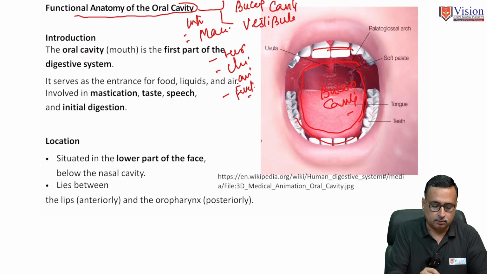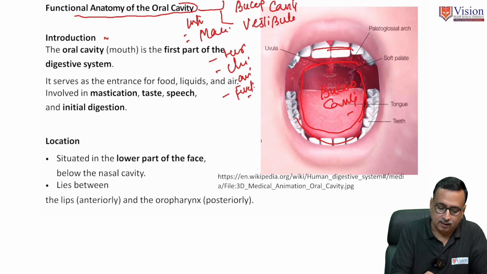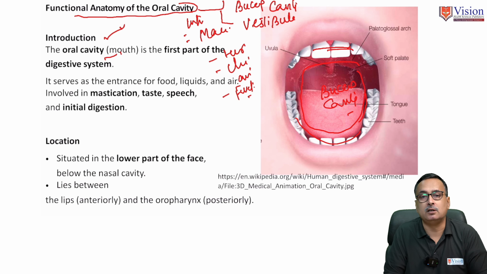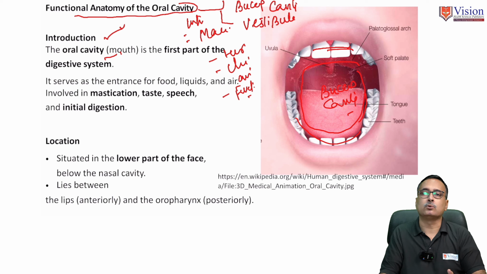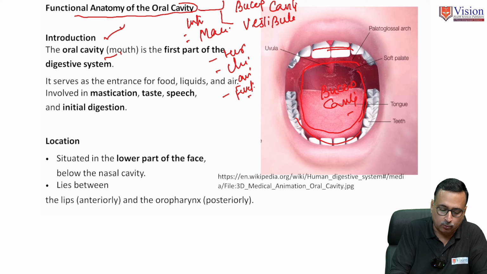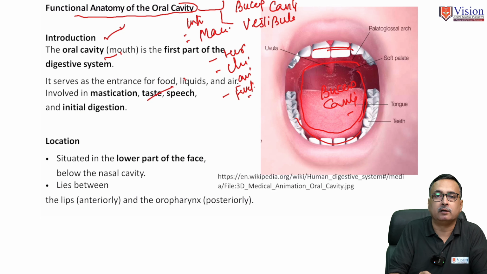Again, this slide says the oral cavity, synonymous with the mouth, is the entrance to the alimentary canal. The alimentary canal is open at both ends. Its entrance we call the mouth or oral cavity, and its exit we call the anus. The oral cavity serves for mastication, that is, grinding of food.